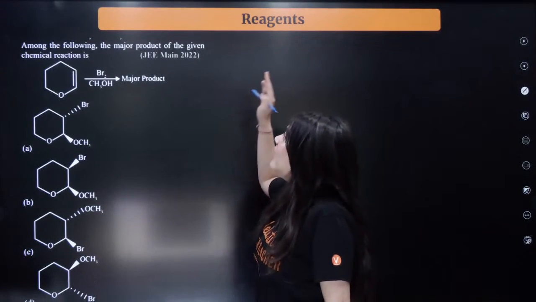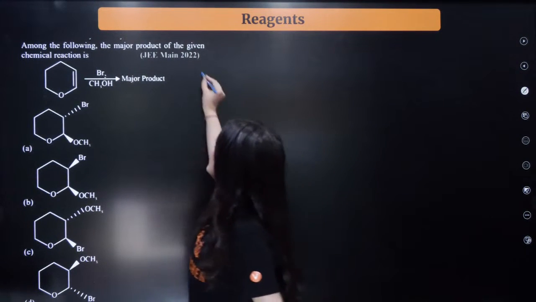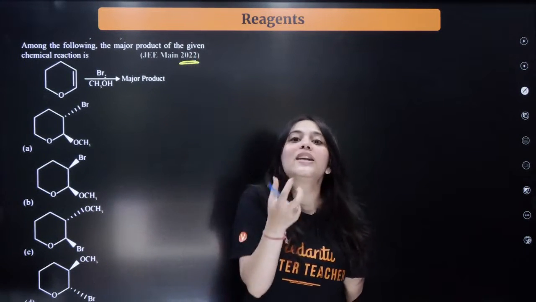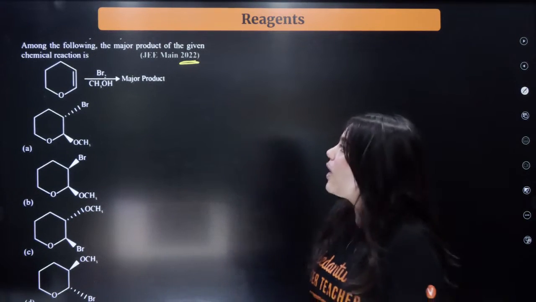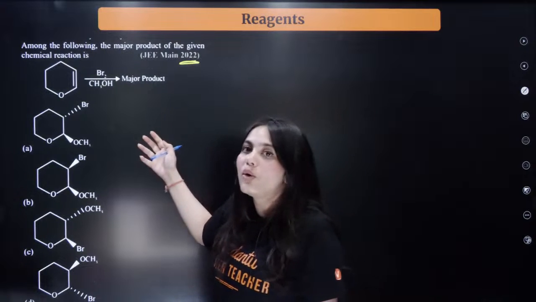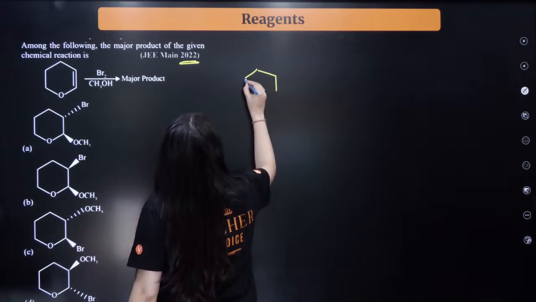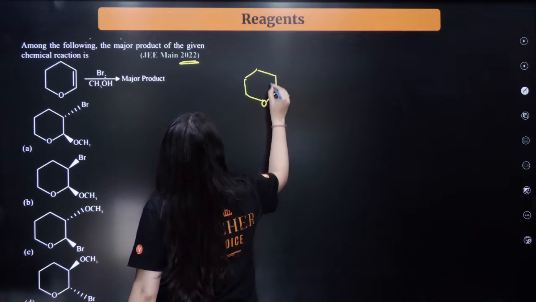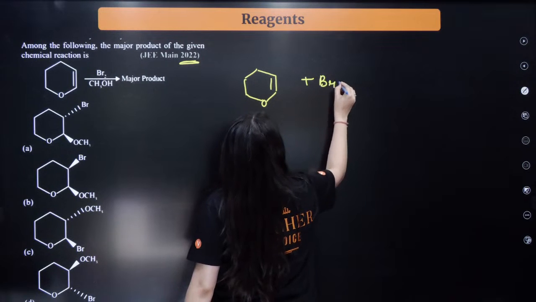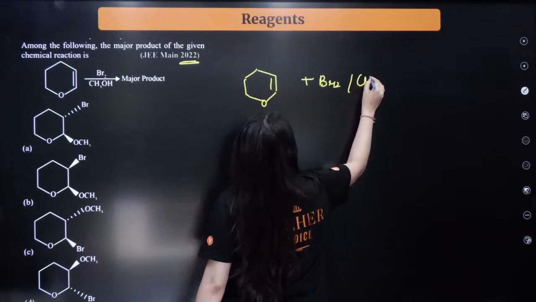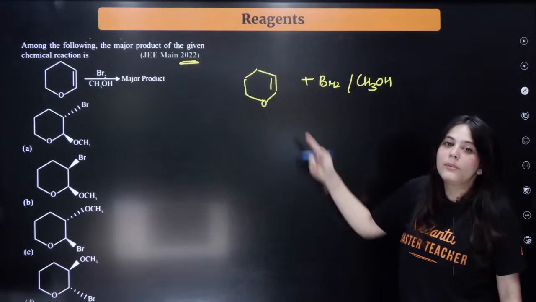Okay, try to solve this question. Among the following, the major product of the following reaction is. This is once again a JEE Mains 2022 question. See, such questions are asked which check your basics of chemistry. So I'm going to teach you how to approach such questions, right? So can you see the compound given to you looks like this. Here's the oxygen, here's a double bond, and you're trying to react it with Br2 in the presence of CH3OH, right?